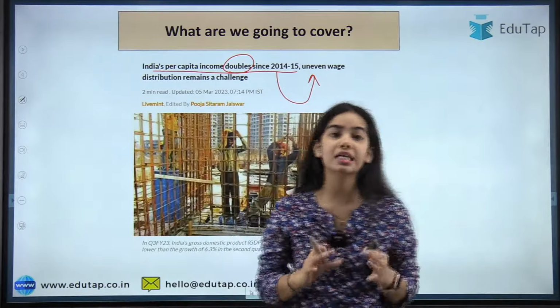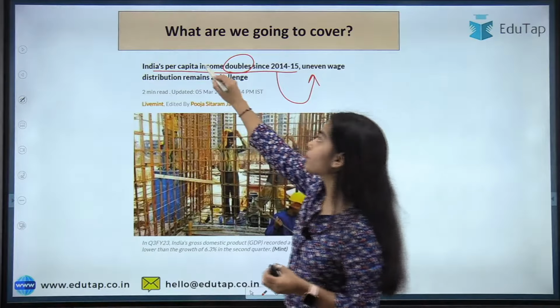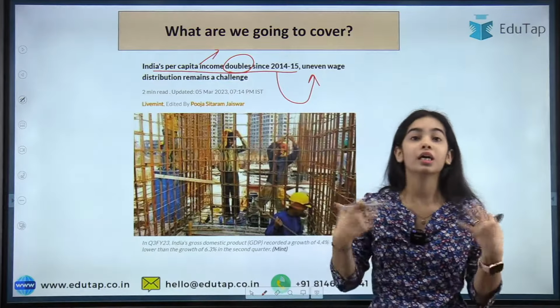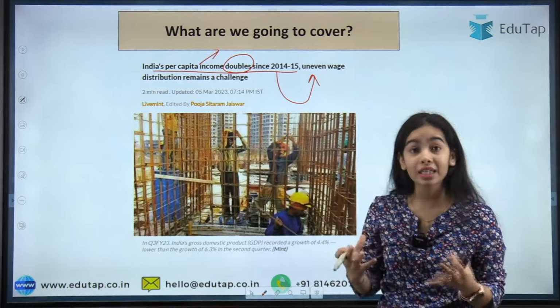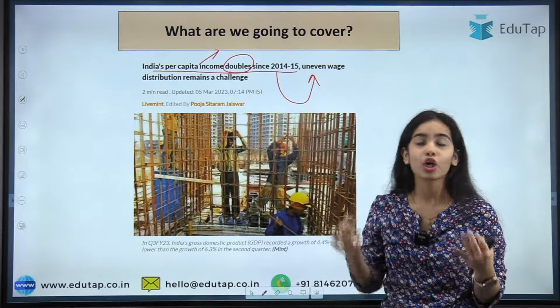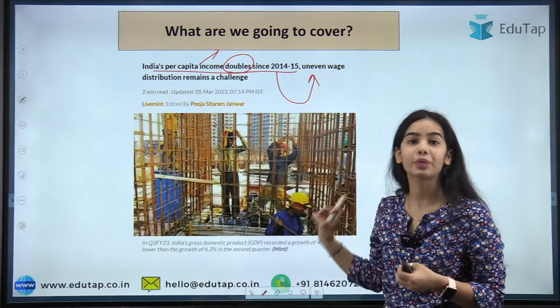So all of this we will discuss in today's session, as well as in what terms the per capita income has doubled. Okay, is it the real per capita income that has doubled or not? So all this we are going to discuss in today's session.